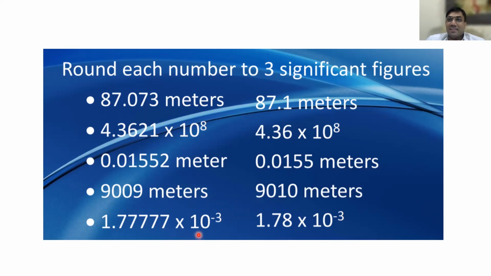1.77777 into 10 power minus 3. You have to round off to 3 significant digits. Up to here is 3 significant digits. Now 7 is greater than 5, so I can write 1.78. Is it convincing, all of you, please? Very good. Let me know if you have any doubts in this slide. No doubts? Okay, fine, very good. Next, let us move on to the next slide.